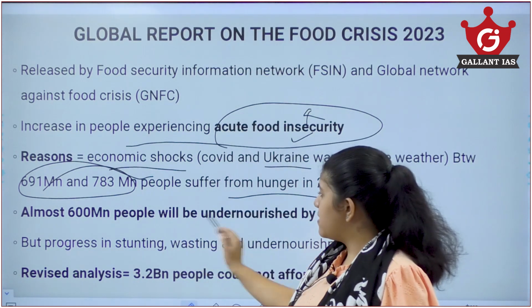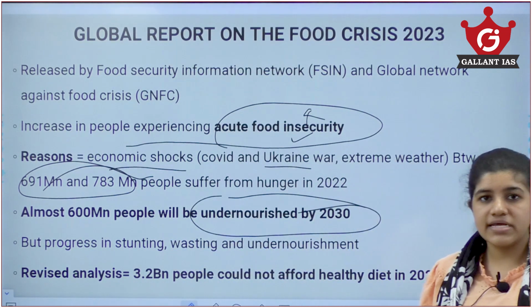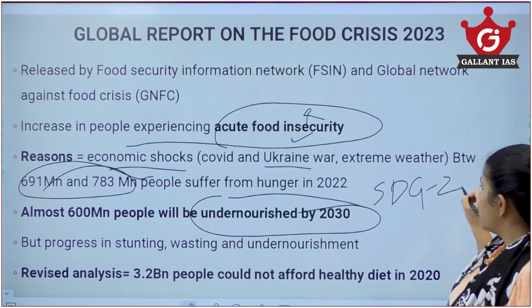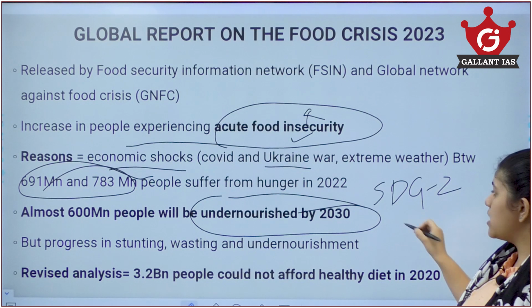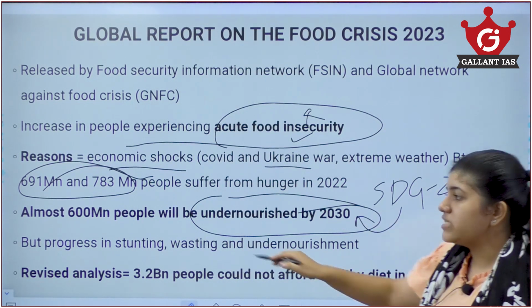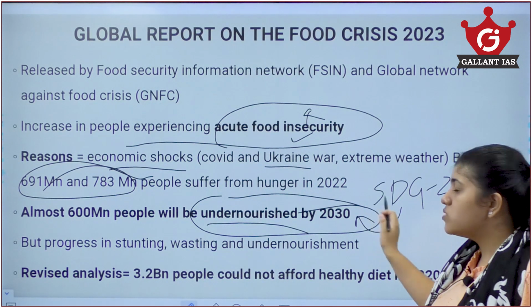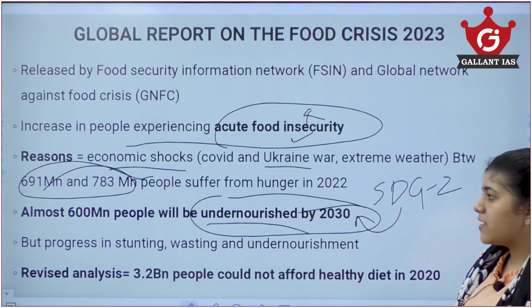Almost 600 million people will be undernourished by 2030. We discussed that SDG goal 2, zero hunger, is to be achieved by 2030, but with 600 million people still undernourished, we are not going to achieve this goal by 2030.